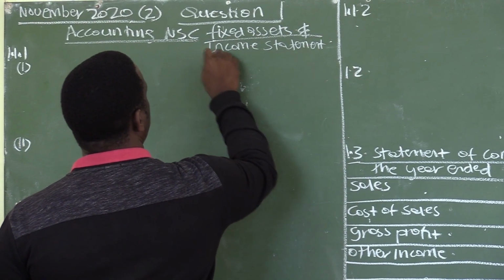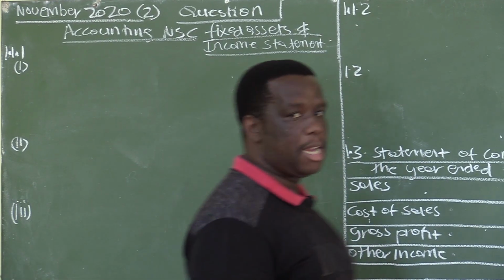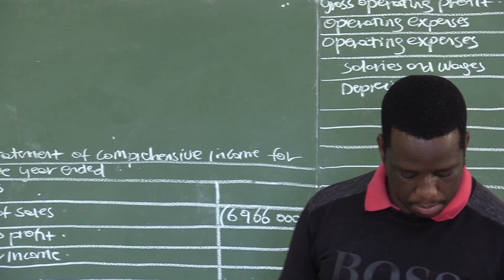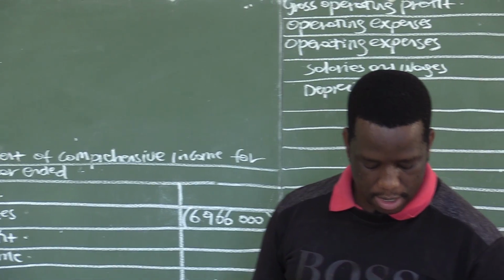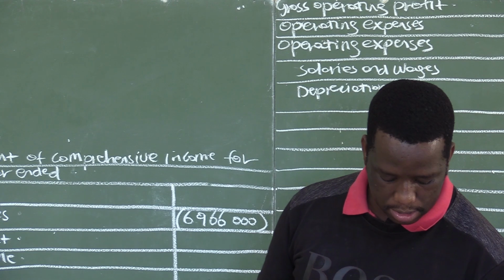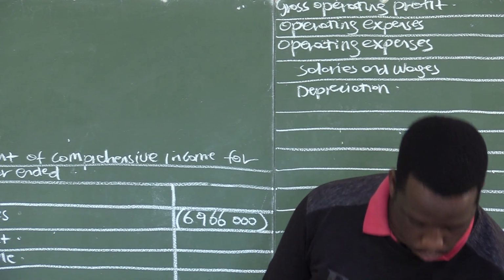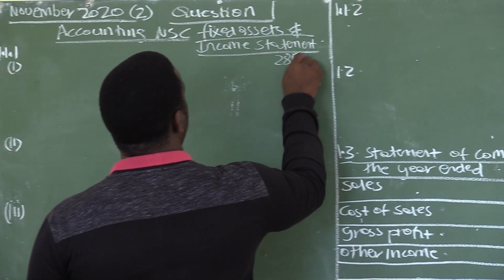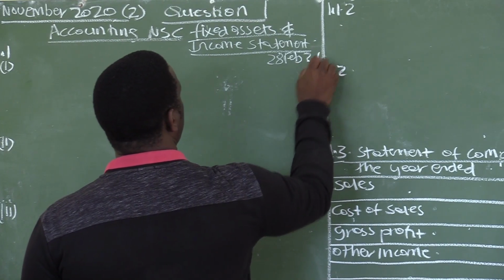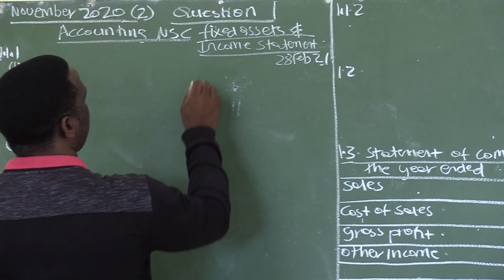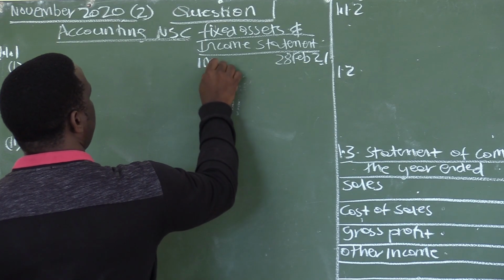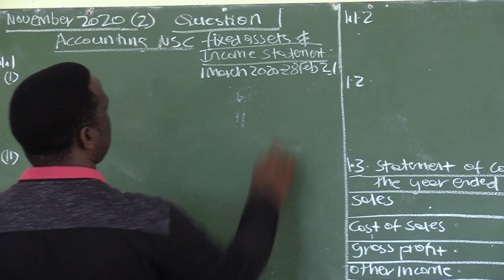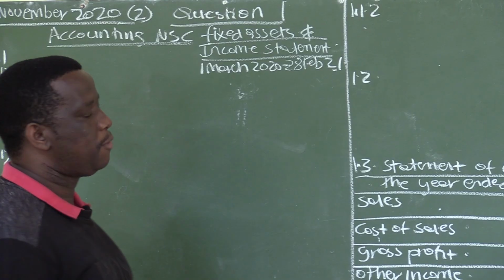These are financial statements, and remember, the financial statements are prepared at the end of the financial year. It is important to note before we start this activity that the end of the financial year for this activity is 28 February 2021. If the end is 28 February 2021, then the beginning is the 1st of March 2020, because the accounting period is a period of 12 months.